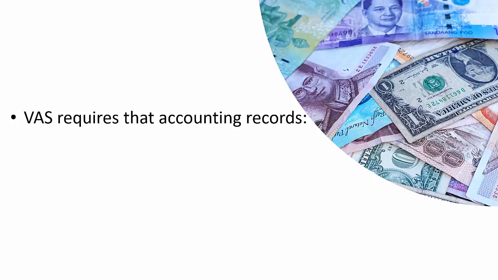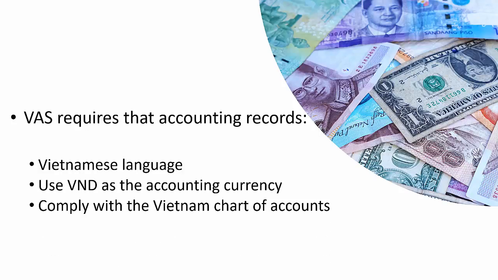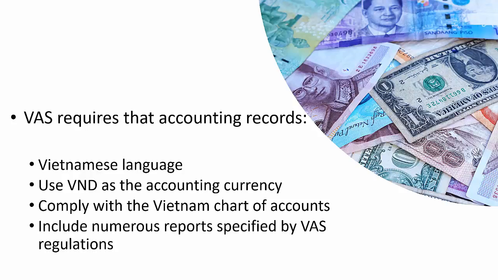Vietnam accounting standards require that accounting records must be in Vietnamese language. Must use Vietnamese dong as the accounting currency. The accounting records must comply with the Vietnam Chart of Accounts. The companies must include numerous reports specified by VAS regulations, printed on a monthly basis, signed by the General Director, and affixed with the company seal.